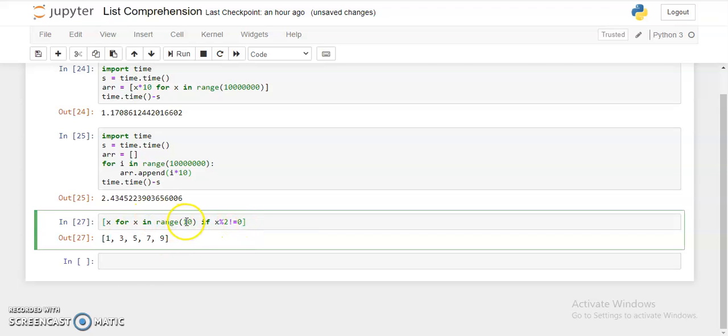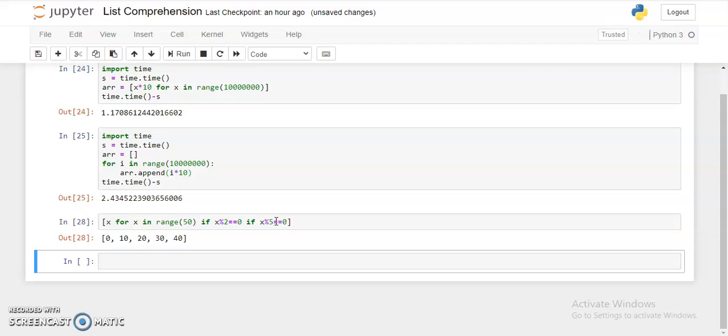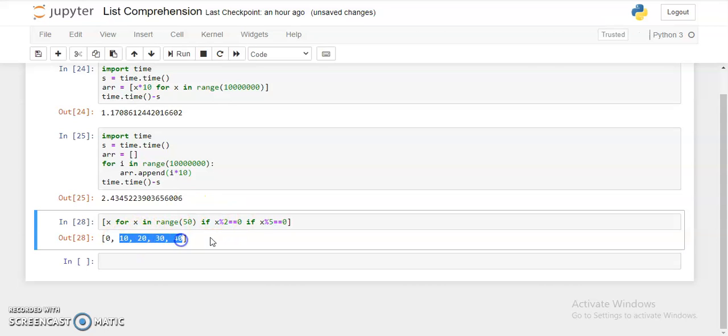And also I can put one more if statement if you want. That would be two conditions to check at the same time on the same number. That would be x percent 5 double equals 0. So I'm checking if the particular number is divisible by 2 and also properly divisible by 5, and that's the answer we got here, and that's totally accurate, right?